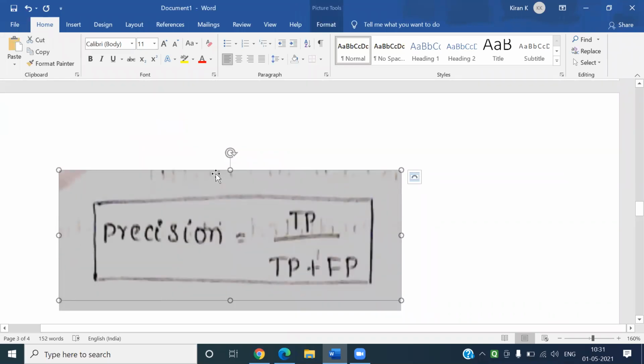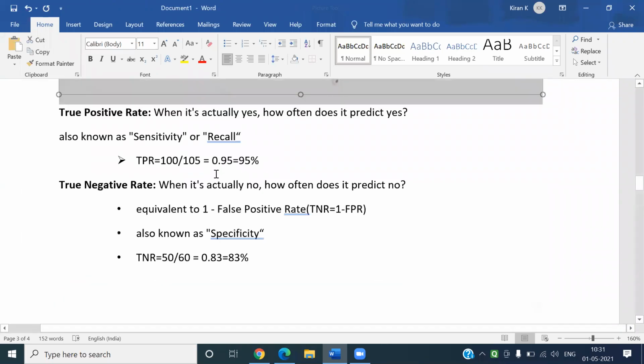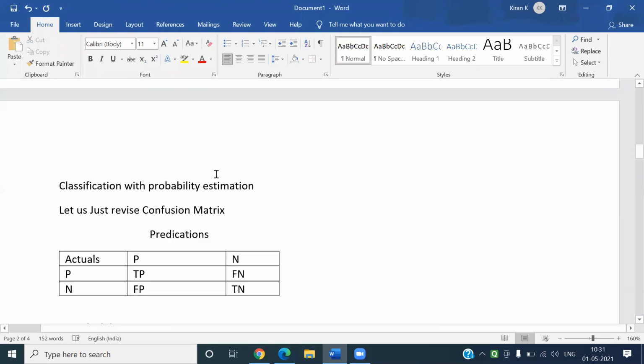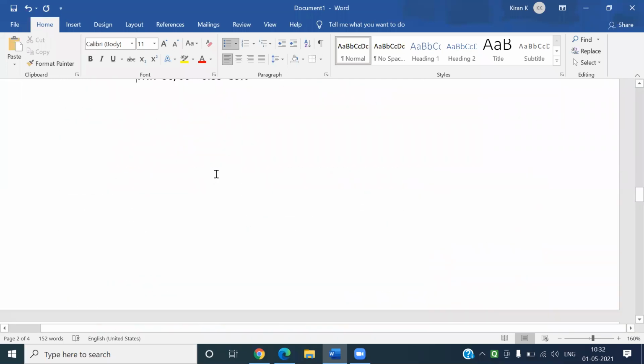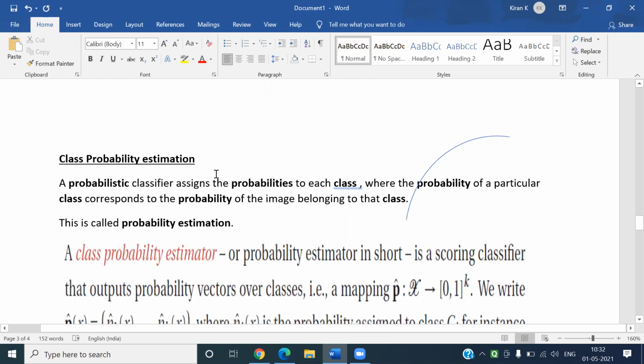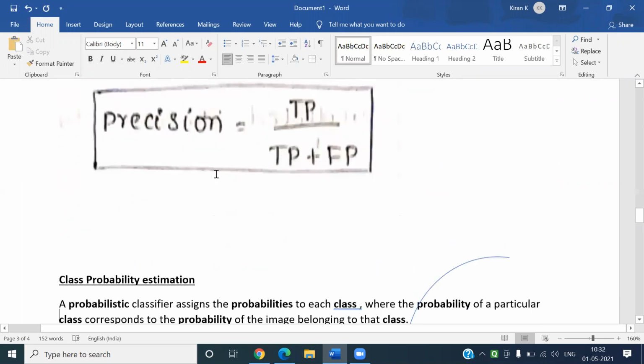That is why we consider precision. Precision is TP by TP plus FP. TP by TP plus FN is called recall or sensitivity. Anyhow, now let us come to the point.